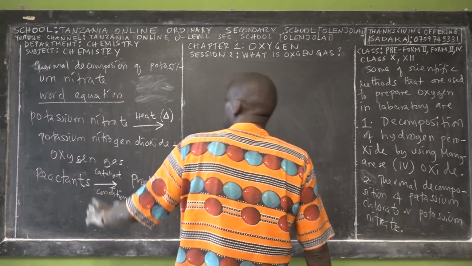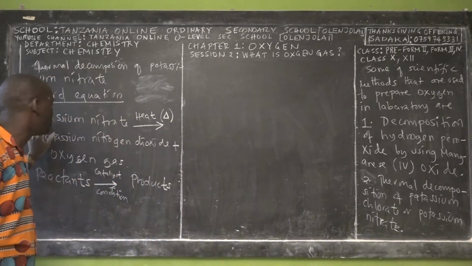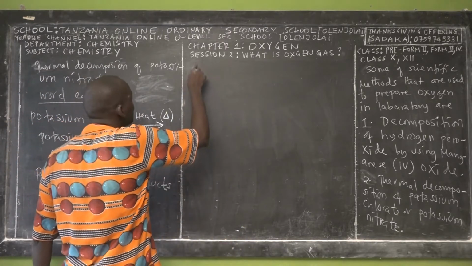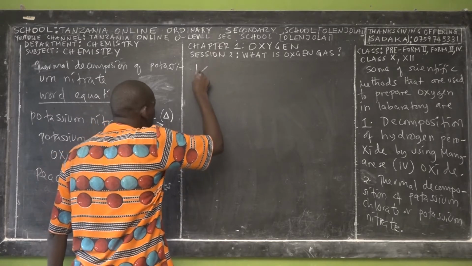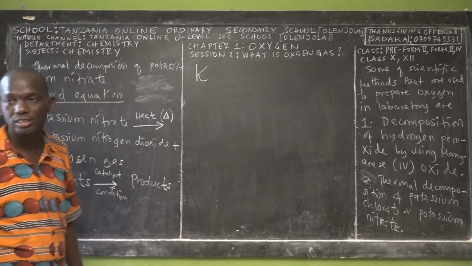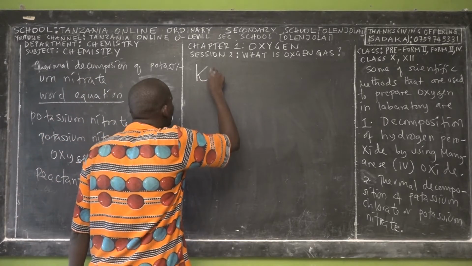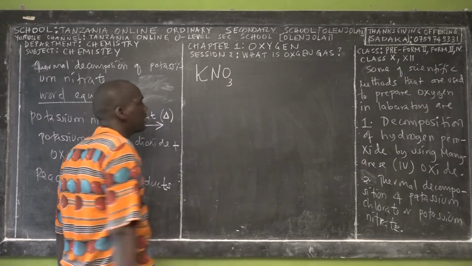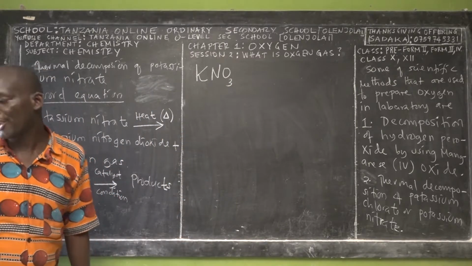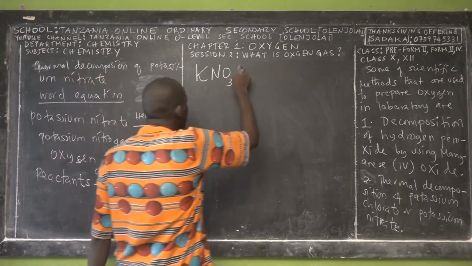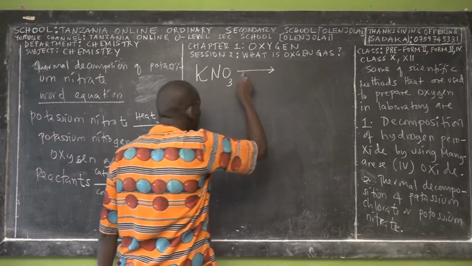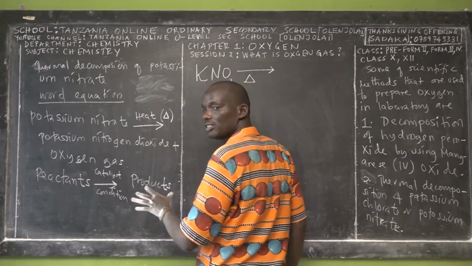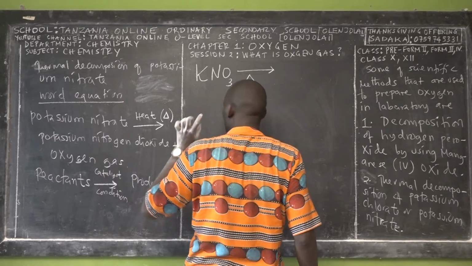Okay, so now this is the question. On the reactant side we have potassium nitrate. The chemical symbol of potassium is K, and the chemical formula of nitrate is capital N, O, and then 3. This is called potassium nitrate. So when it decomposes in the presence of heat, we get two products: potassium nitrite and oxygen.